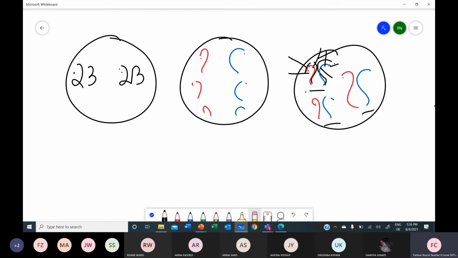Is this clear till here? The sequence of genes is the same on both chromosomes. That is why we call it a homologous chromosome.